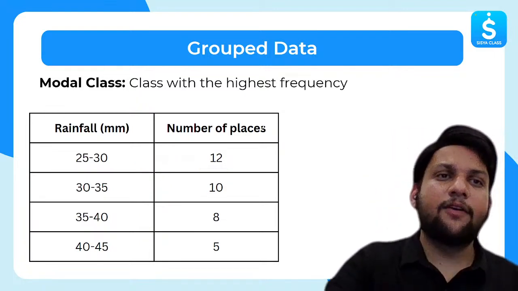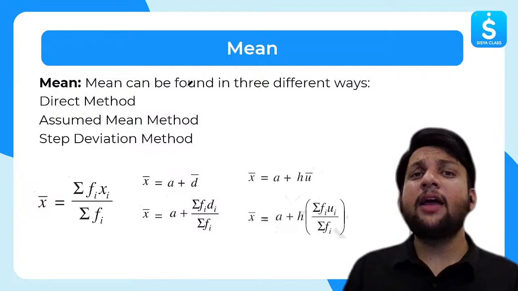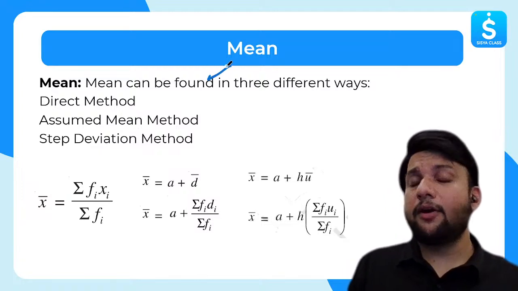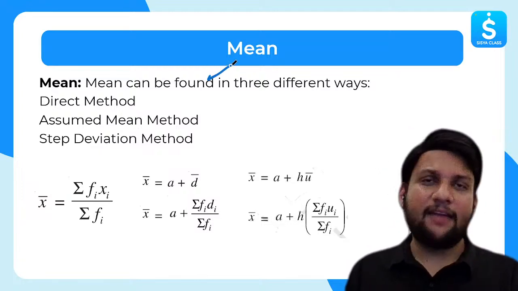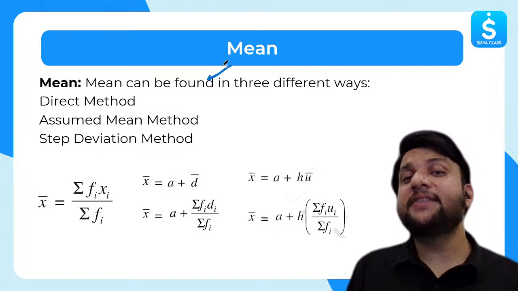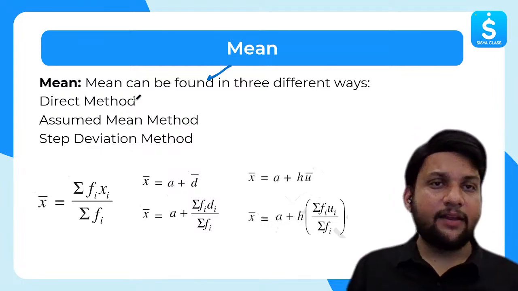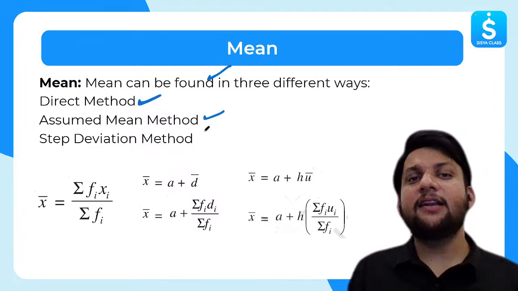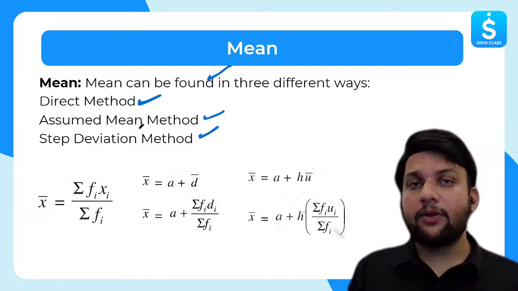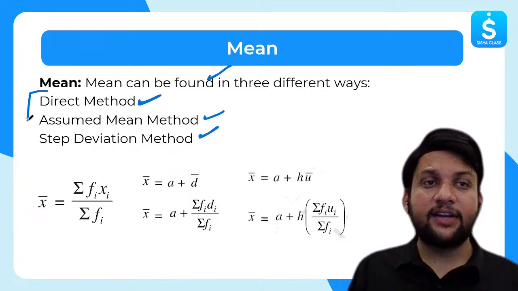Great. Let's move forward. Now, how will I find mean? For mean, for discrete data, I will consider one example. But for continuous data, we have three different ways. We have direct method, assumed mean method, and step deviation method. In this particular class, we are only going to deal with direct method.